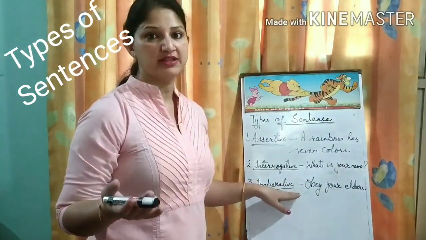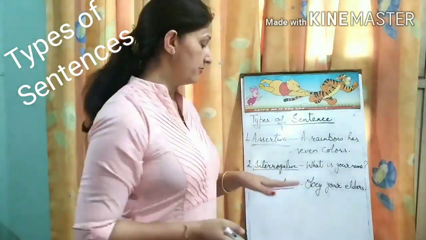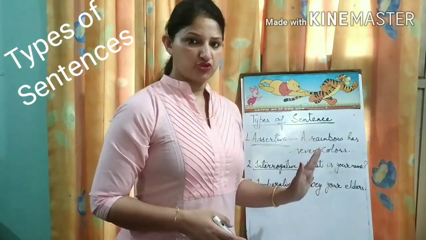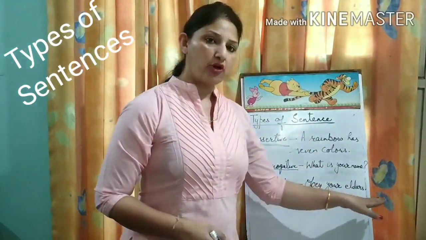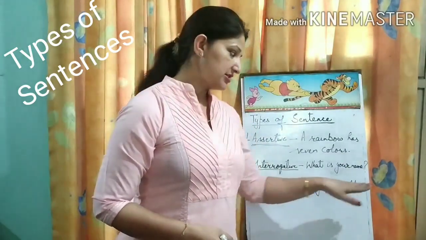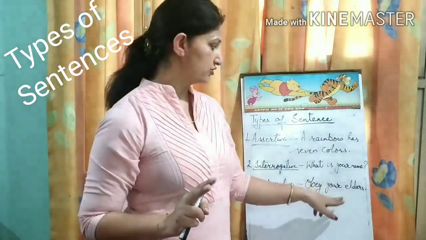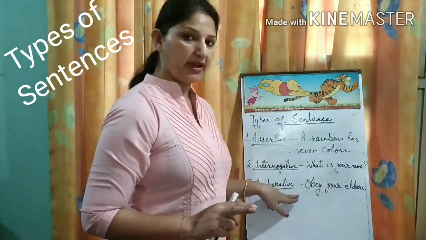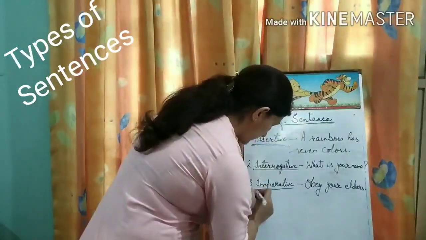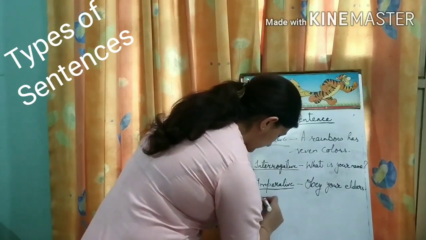You will say that ma'am said that in sentences a subject and a verb are important. Yes, it is important, but in imperative sentences you can sometimes skip the subject, right? So obey your elders is an imperative sentence. It also starts with a capital letter and ends with a period or a full stop. So two types of sentences end with a full stop, the assertive and the imperative. Then the fourth kind of sentence is the exclamatory sentences.